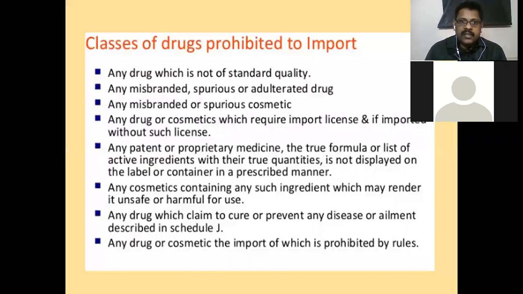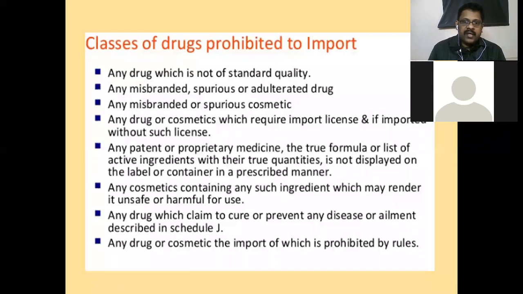First thing is classes of drugs prohibited to import. Any drug which is not of standard quality is not allowed to import. That is misbranded, substandard, adulterated. We have definitions in the glossary sections. Any misbranded, spurious, adulterated are not allowed to import. Any misbranded or spurious cosmetics, also same rule. Any drug or cosmetic which requires import license, and if imported without such license, they are not allowed to import. They need import license, but they have not followed that. It came to our port, so it will not be permitted to import in India.